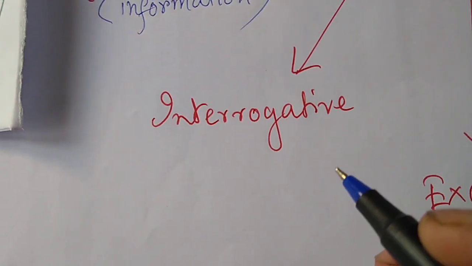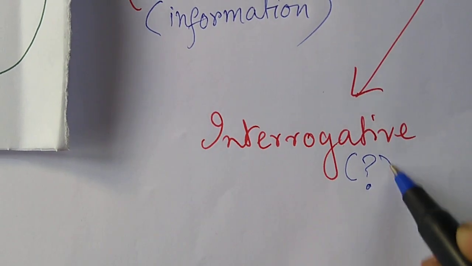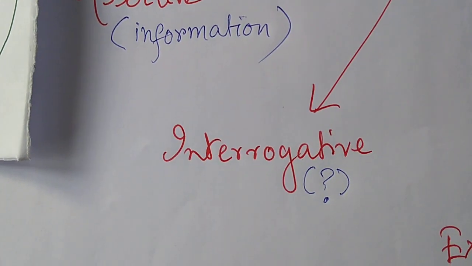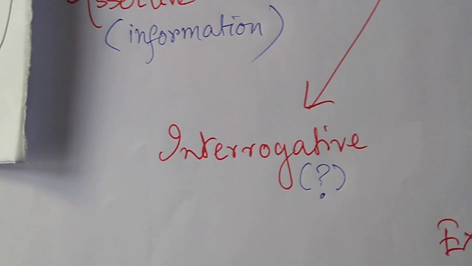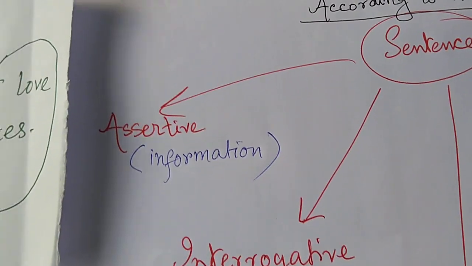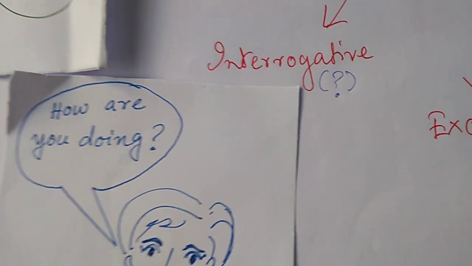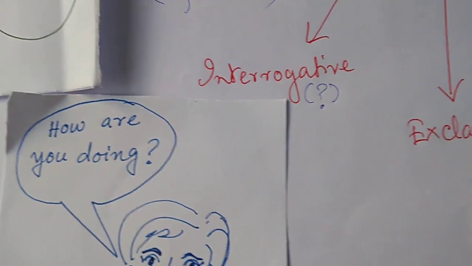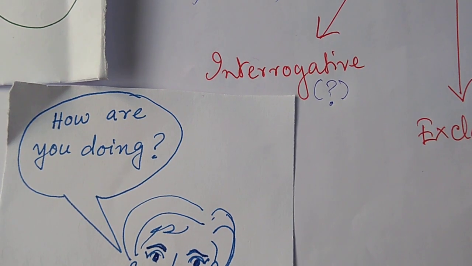According to grammar, what is a question? A question is something that has this mark. How are you doing? Somebody was saying, right? Amongst our pictures, there was this boy who was asking, how are you doing? That is a question. Where are we going? Is that a fruit?